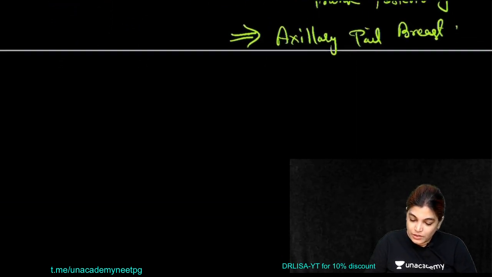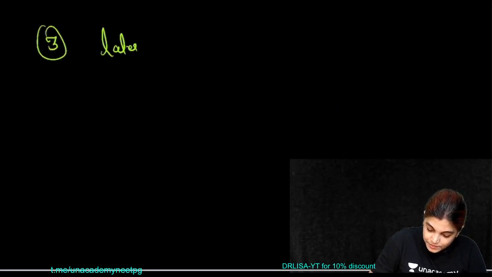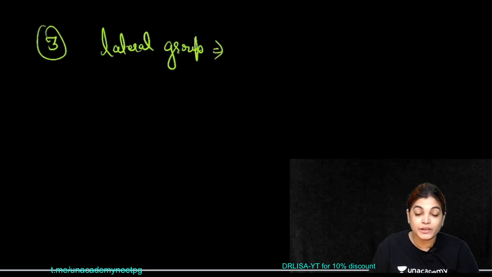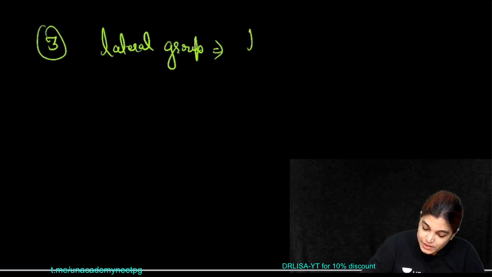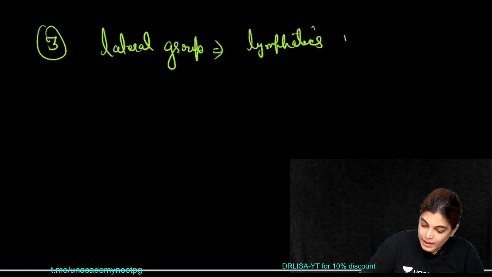Now coming to the lateral group. So the third is the lateral group of axillary lymph nodes, and lymphatics from the upper limb drain into the lateral group of axillary lymph nodes. So this was asked in the MCQ. So it drains lymphatics from the upper limb.